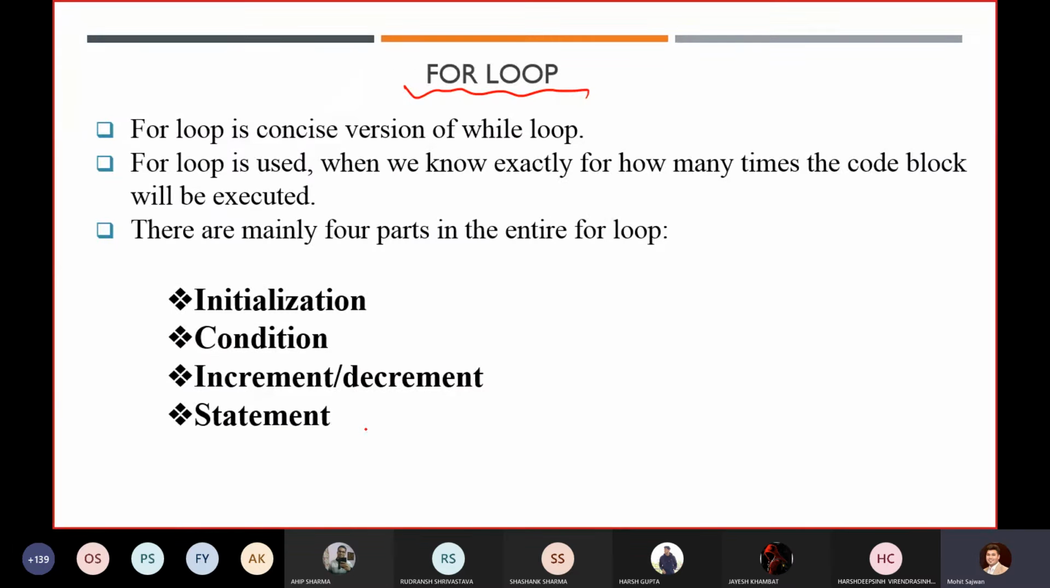So let's go for the for loop. You know that in a for loop, when to use a for loop generally. A for loop is a concise version of your while loop. Why is it a concise version?